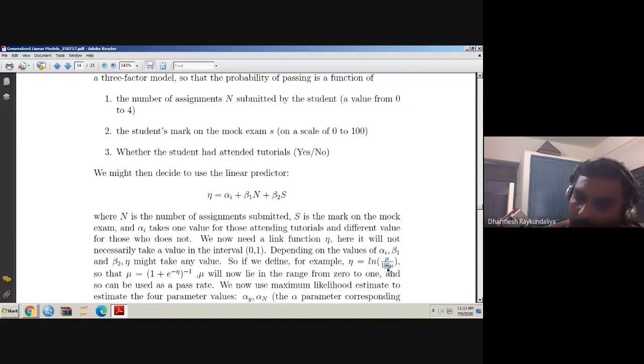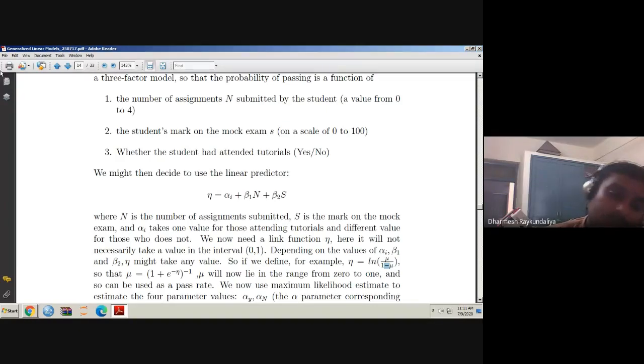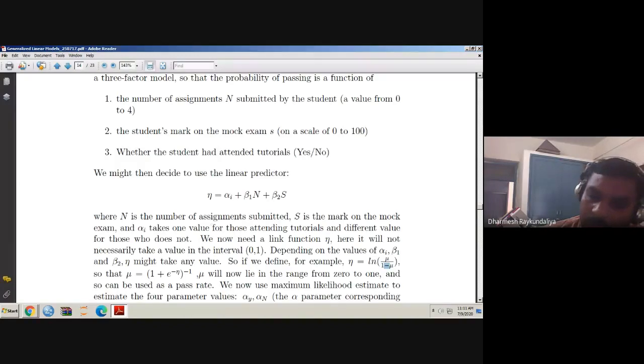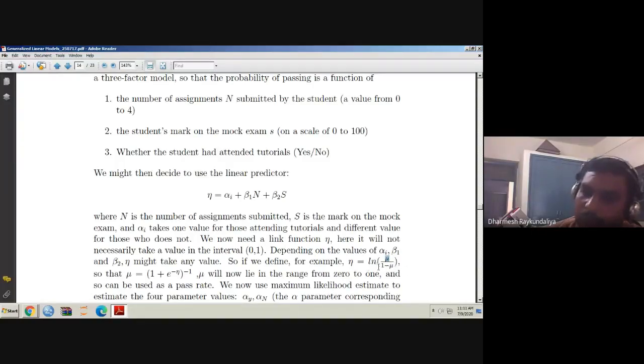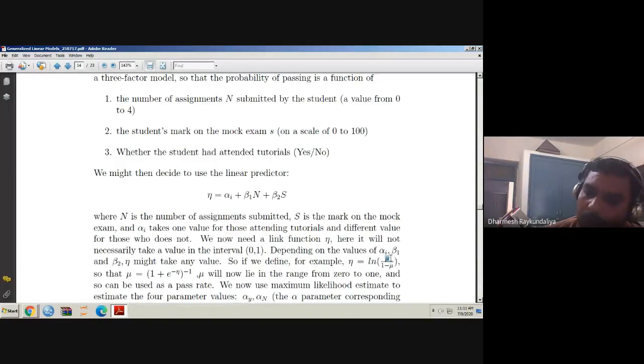And therefore log of 0 is minus infinity. Log of 1 is 0. Now if you take mu equal to 0.5, this is 0.5 upon 0.5, which is 1, and log 1 is 0. So if mu equal to 0, eta takes the value minus infinity. If mu equal to 0.5, eta takes the value 0.